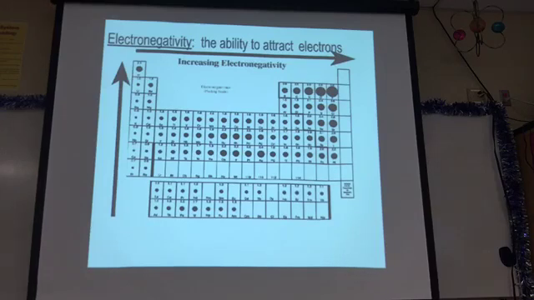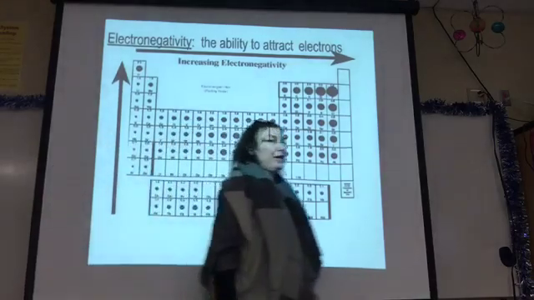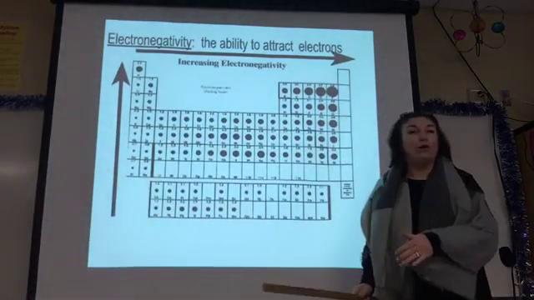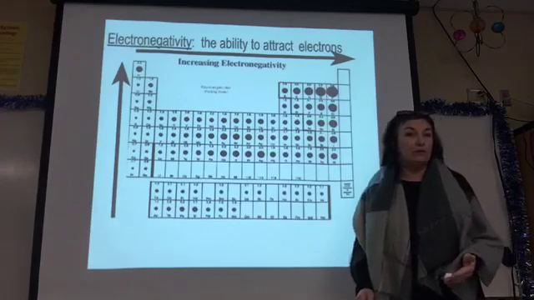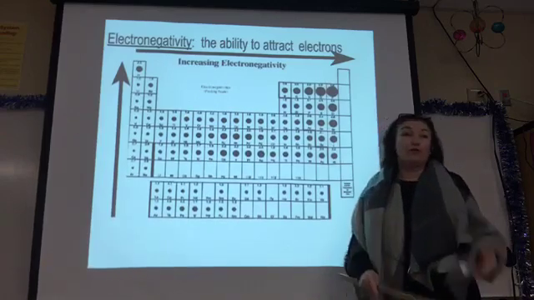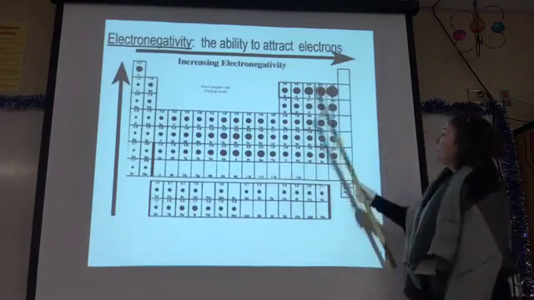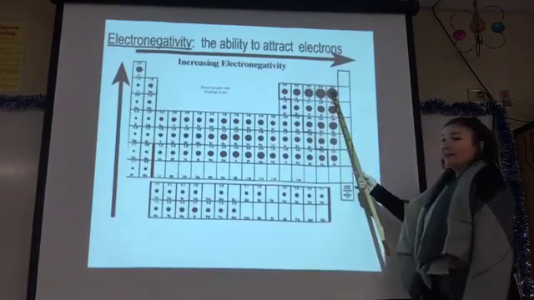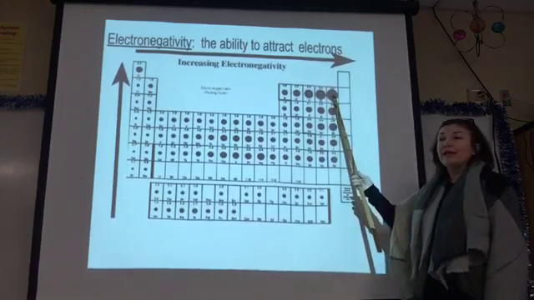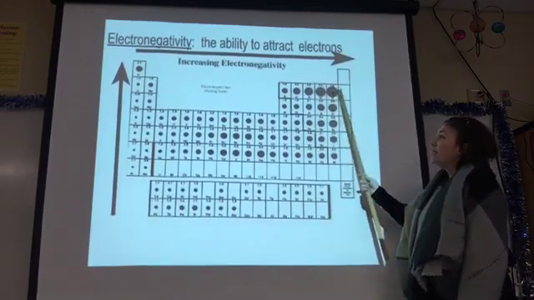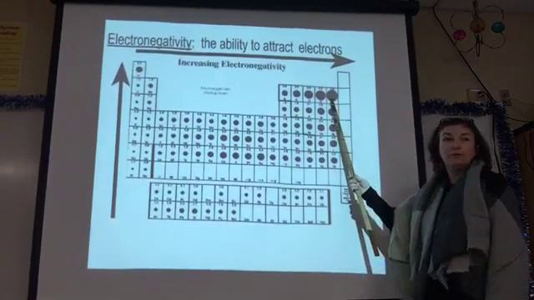On the back of the periodic table that I made for you, there is an electronegativity chart, and you'll see numbers at the top. Those are called the Pauling scale. The Pauling scale rates atoms from 0 to 4 on how attractive they are to electrons. Fluorine is at the top with a 4. Fluorine has the highest electronegativity. It is the most attractive element on the periodic table.